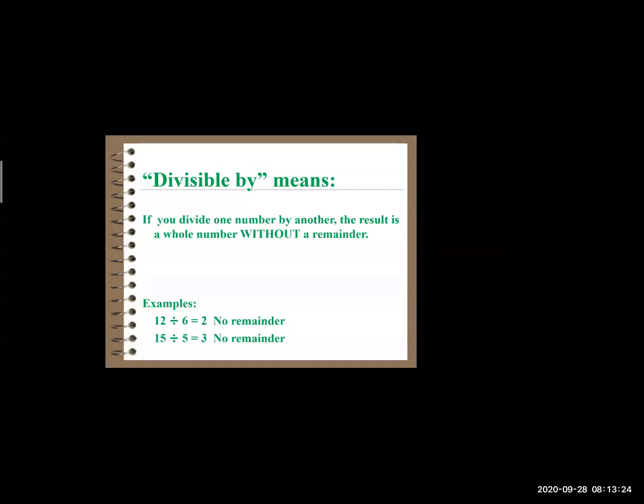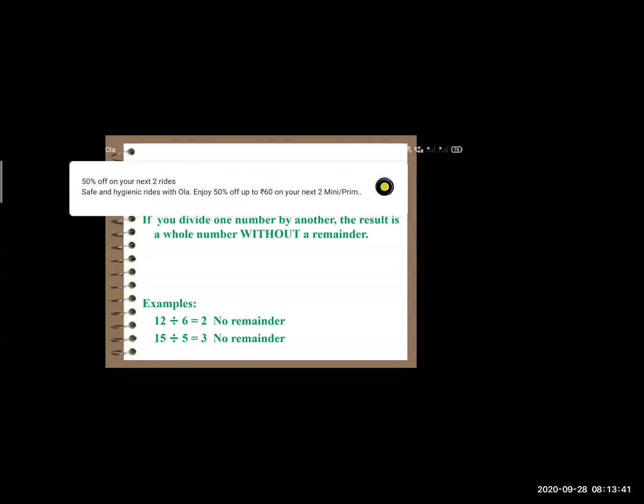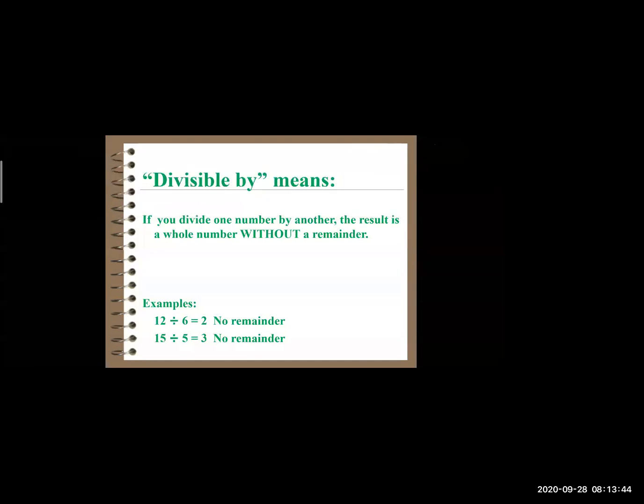Any other student? Can you read out the second example for me? 15 divided by 5 is equal to 3. No remainder. Yes. When we divide 15 by 5, we get the answer as 3, and there is no remainder in it. Okay. So this means 12 and 15 are completely divisible. Did you get me? Is this clear to you? Yes. Thank you for reading, beta.